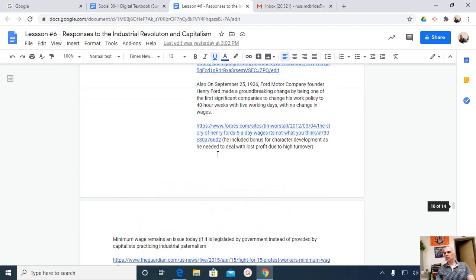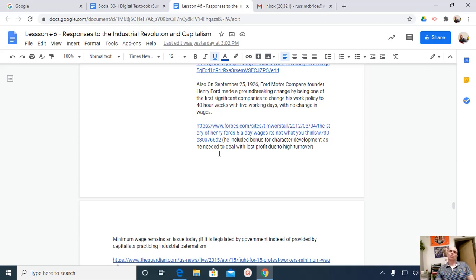This allows us to jump into the topic of minimum wage. Who should regulate that? Should we leave the regulation of minimum wage to industrialists like Henry Ford? Well, what if not all industrialists share that paternalistic feeling, that paternalistic responsibility that Ford had? What if some industrialists want to pay sweatshop-like wages? What if they want to take advantage of workers and pay them, as we can see in parts of the world today, 25 cents a day to work?